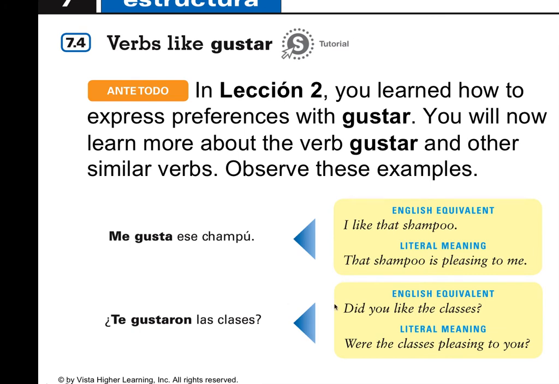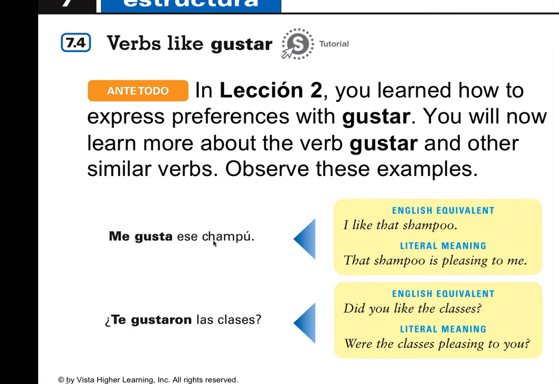So in this video lesson we'll be looking at verbs like gustar. If you remember gustar, you say me gusta, me gustan, te gusta, te gustan. These are slightly different, so we're going to look at other verbs that are like that. Look at these examples.